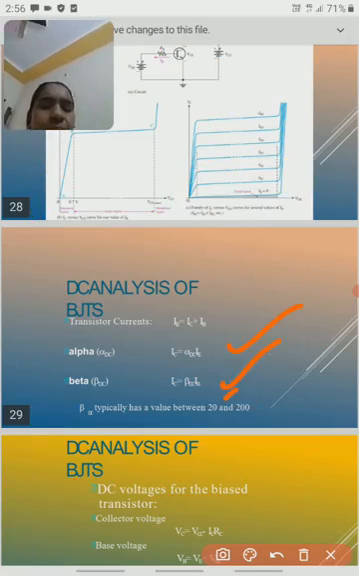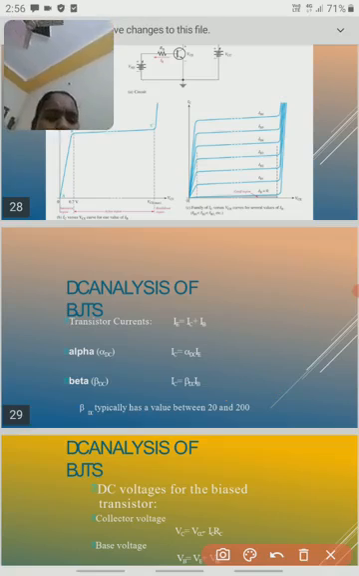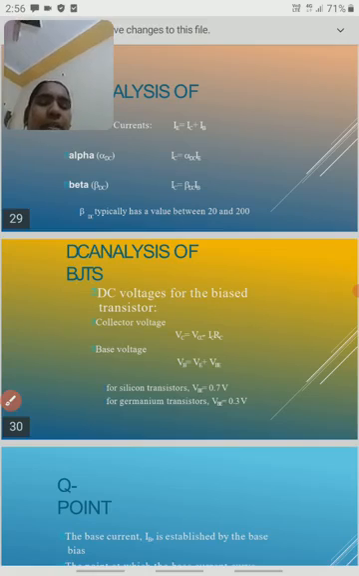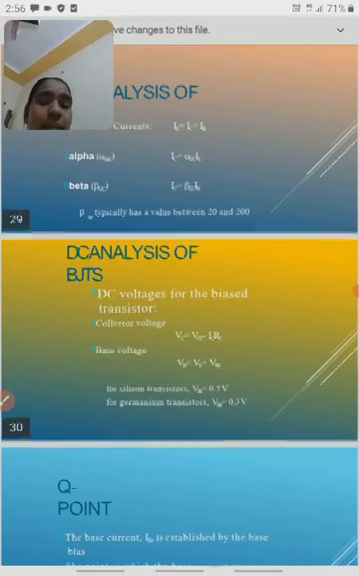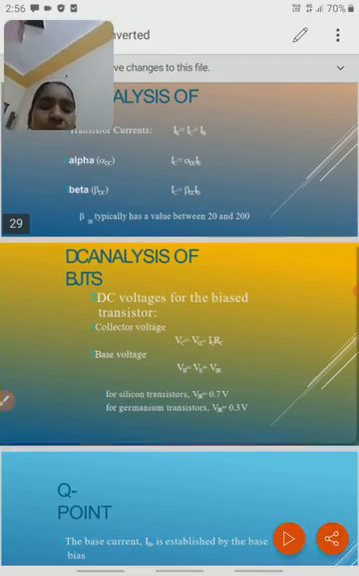Okay, in this way we can get alpha and beta DC. So this is a common emitter configuration, where we get this beta DC. DC is nothing but direct current. Okay, in direct current, so this is the alpha formula. And next, the DC analysis formulas also, according to Kirchhoff's laws.